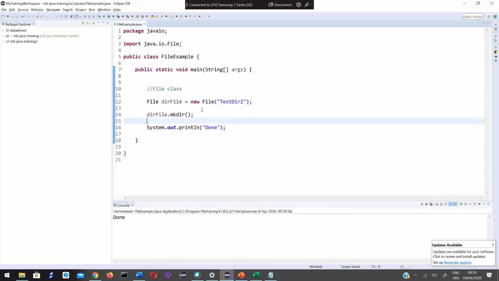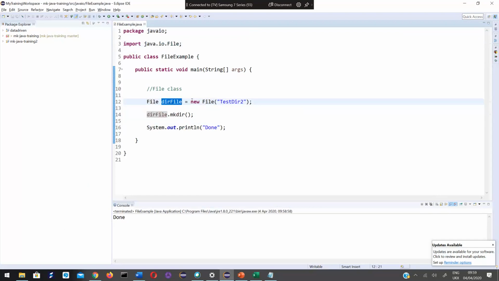So here we are making use of a built-in Java class whose name is File, which is present in the java.io package. I have imported this File class and I am just making use of it. First, I have created an object of this File class.